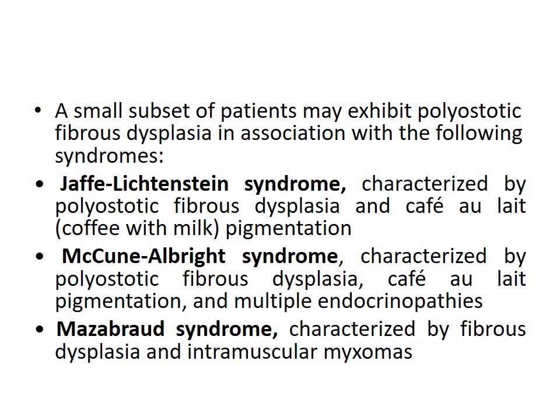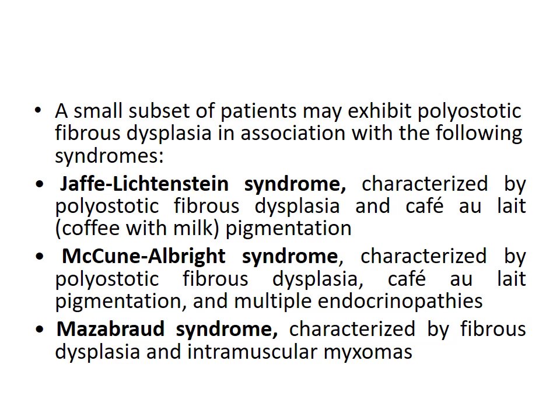A small subset of patients may exhibit polyostotic fibrous dysplasia in association with the following syndromes. Jaffe-Lichtenstein syndrome is characterized by polyostotic fibrous dysplasia and cafe au lait, which is coffee with milk pigmentation.